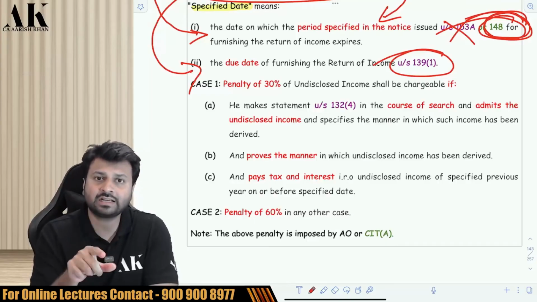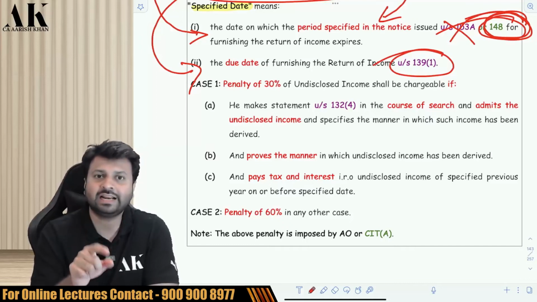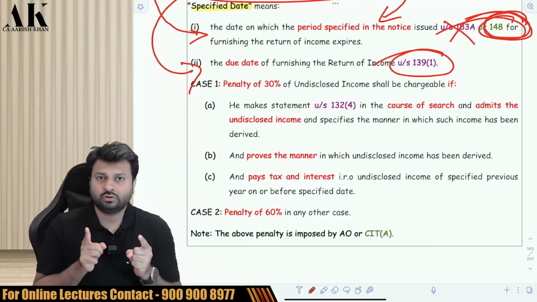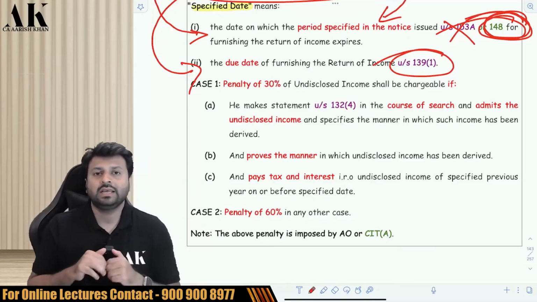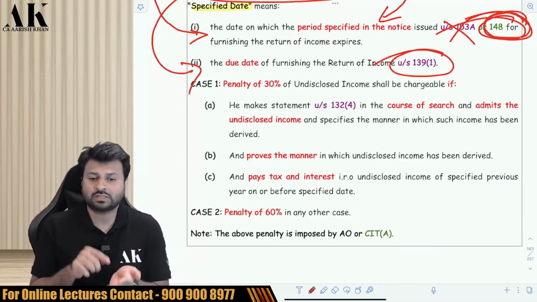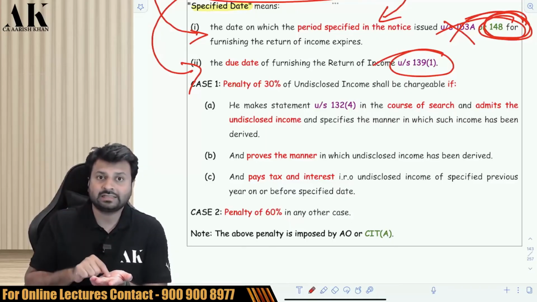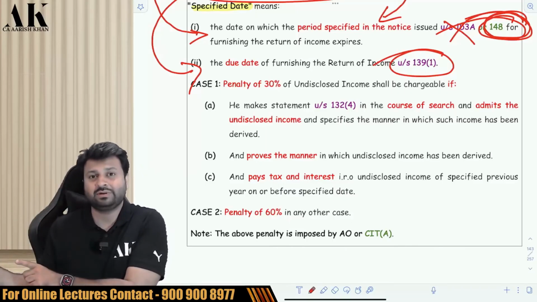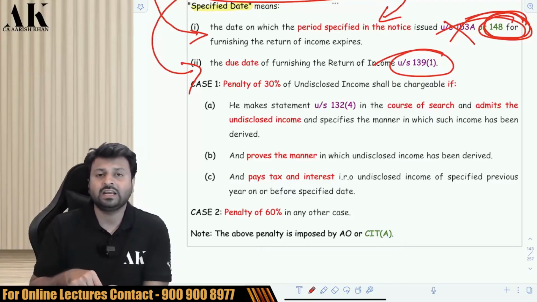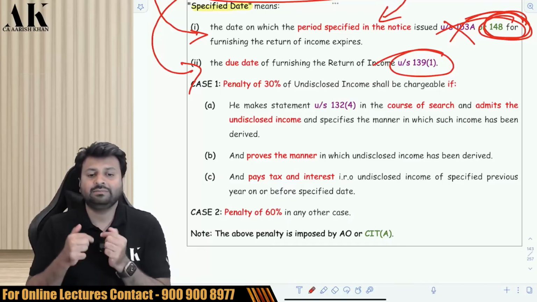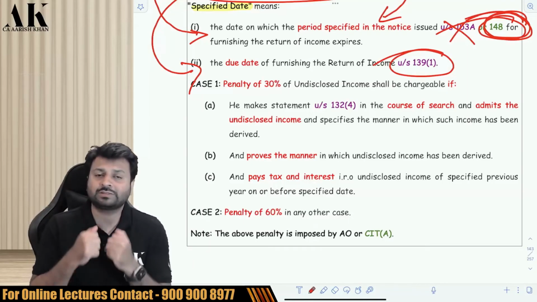But here comes something in between, whereby this particular provision comes into the picture, which says that if the assessee during the course of search, meaning before the search and seizure is completed, gives a statement under section 132 subsection 4 and explains the nature and source of that asset and explains that this asset belongs to the specified previous year, that is either last year or current year, and he pays the tax, he pays the interest, and he also files the income tax return on or before the specified date.